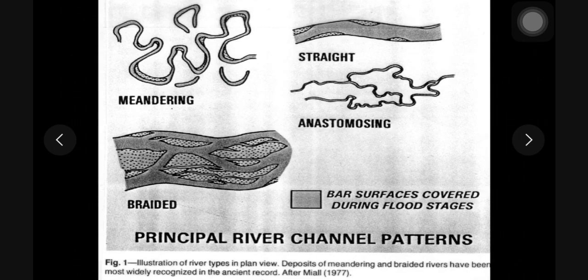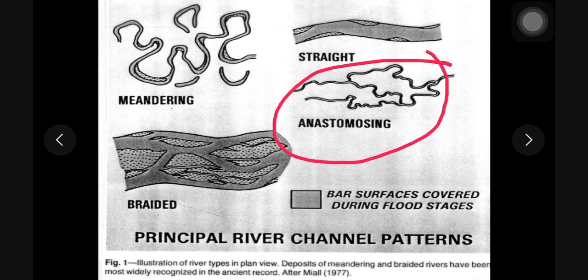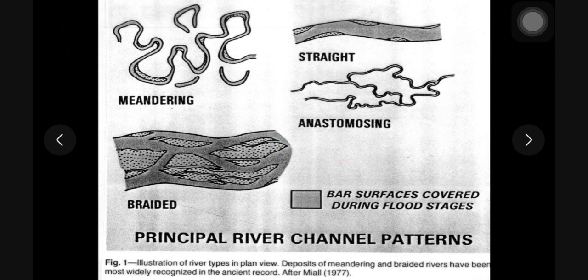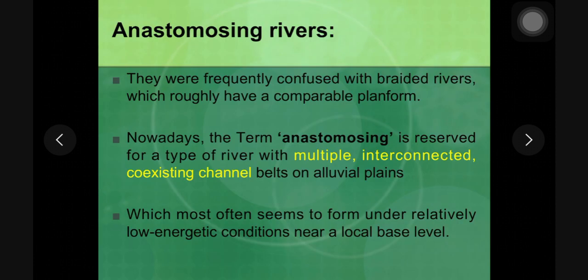Apart from the braided river system, there is another type of river channel which is usually seen. It is called an anastomosing river channel. This channel looks similar to a braided river system, but it is different. Its occurrence is not comparable with the braided river system.